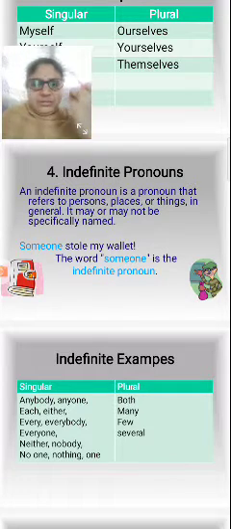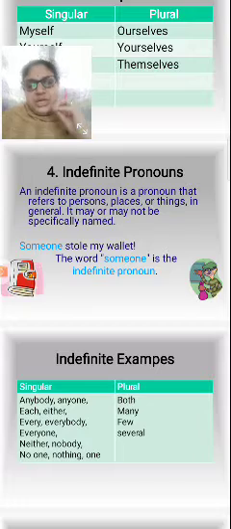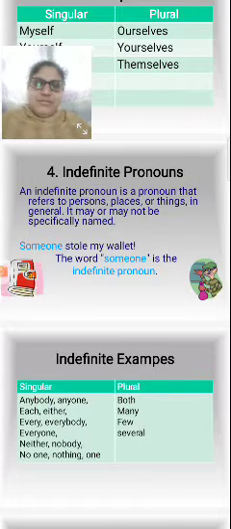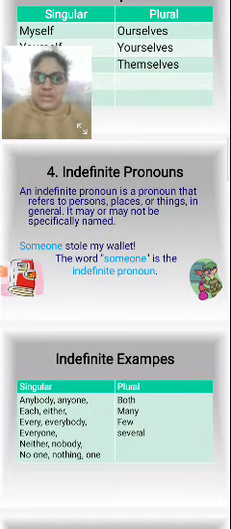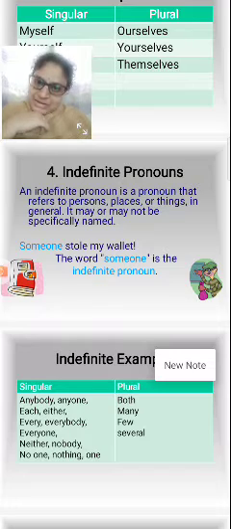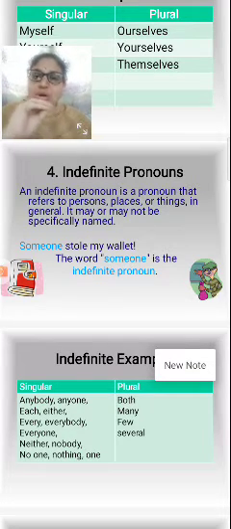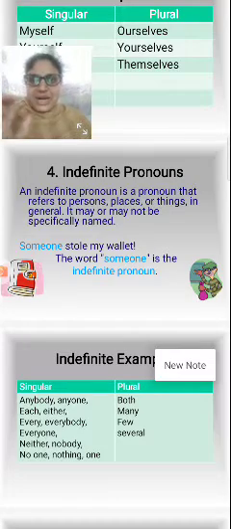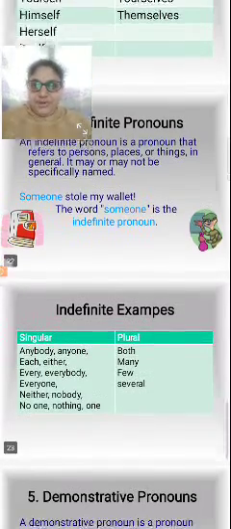We can name it specifically, or it may not be named. The person stole my wallet, but here you are not specifically showing the name. So that comes under the indefinite pronoun.